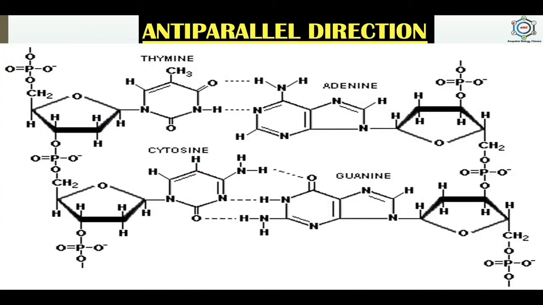Now here you can see that the adenine of one chain is always joined to the thymine of the other chain by two hydrogen bonds, and the cytosine of one chain is always linked to the guanine of the other chain by three hydrogen bonds, which you can see in this picture. Thus there are only four possible base pairs, that is AT, TA, GC and CG in DNA, and the phosphate groups provide acidity to the nucleic acid. Both glycosidic and phosphodiester bonds are formed by condensation reactions that involve elimination of water.